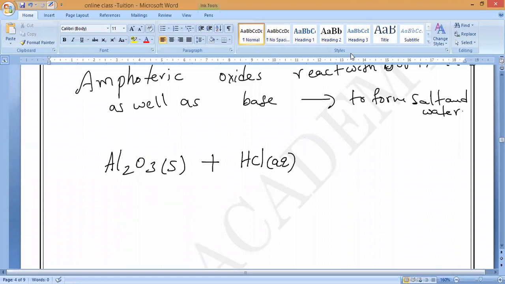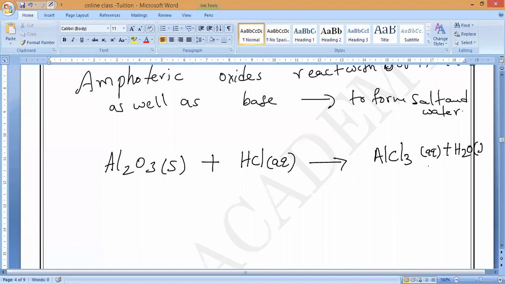Do you remember? That is called hydrogen chloride, which is gaseous state and will never react. Always we should take aqueous state only, which will form aluminium chloride, AlCl3, which is also in aqueous state, plus water. That is salt plus water.